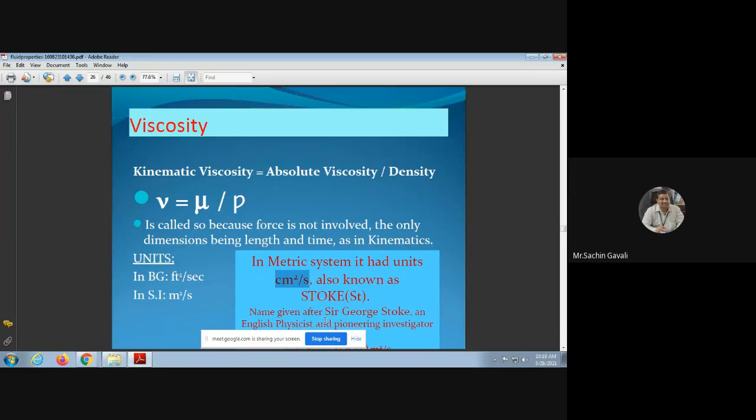Stokes. The name was given after Sir George Stokes, an English physicist and pioneer investigator. This concept of kinematic viscosity was developed by the scientist Sir George Stokes, and therefore the unit is named Stokes after him. So the CGS unit of kinematic viscosity is called Stokes.